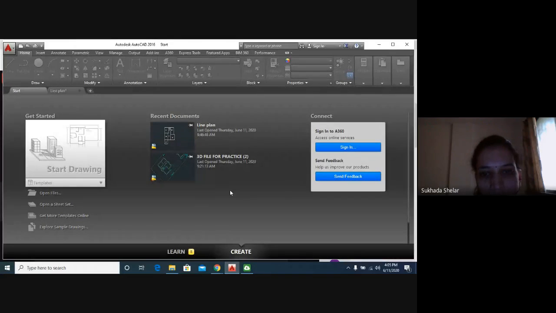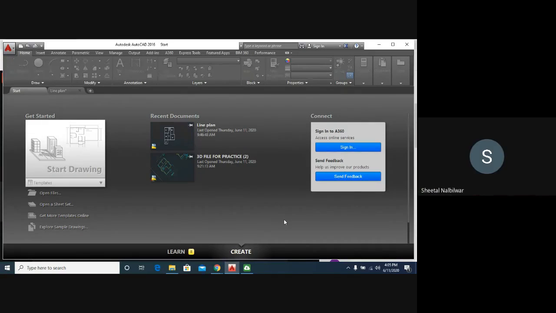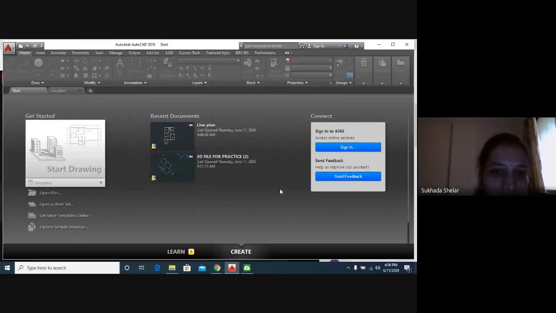Please reply in the chat box, how many of you practiced, have you done drawing on paper or on a laptop? Anyone? Is there any message, Shubham sir? Yes, ma'am, all are saying yes. Okay, so let's go ahead and start with the practical session of AutoCAD.